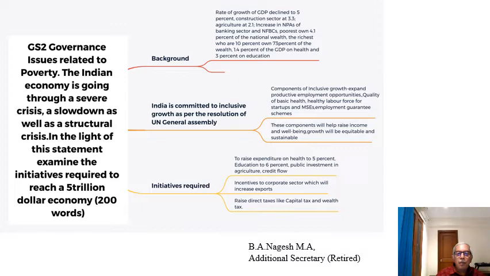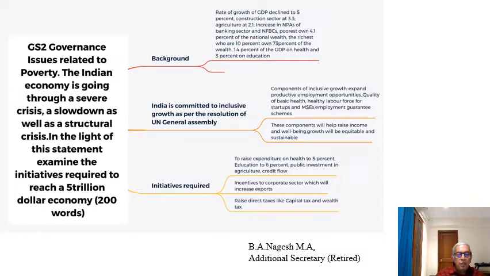So, going back to the main part of the question, in the introduction we just give the figures of the economic survey which describes the current state of the economy. In this you highlight the decline in GDP, poor performance of the various sectors, that is manufacturing, bank and agriculture, increase in non-performing assets, disparities in income and wealth, and very low allocations made to health and education.